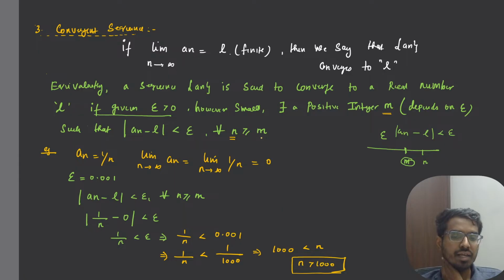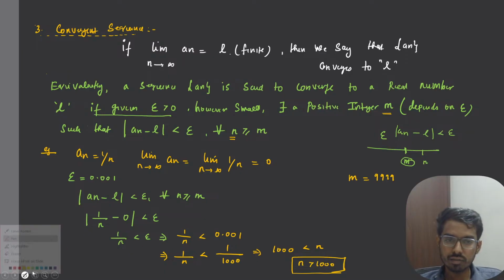So for example, if I take m to be 999, because we have n greater than 1000.